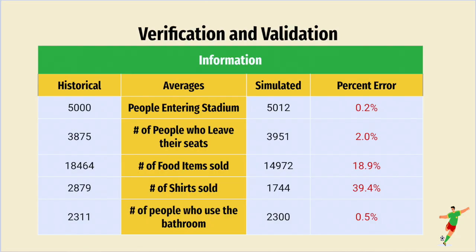We also compared the historical data to data generated from our model. The difference between real and simulated data is very small for people entering the stadium, people who leave their seats and go to the concourse, and for people who use the restroom. Our simulated data did struggle to model the number of products sold though. As you can see, there's a very high percent error for the number of food items sold and for the number of shirts sold, but the percent error for the other 3 tasks are fairly low.